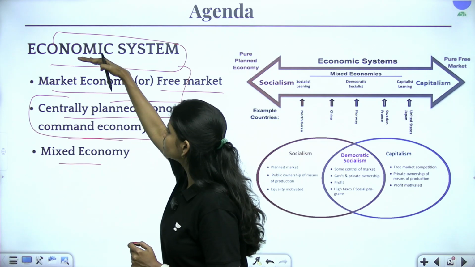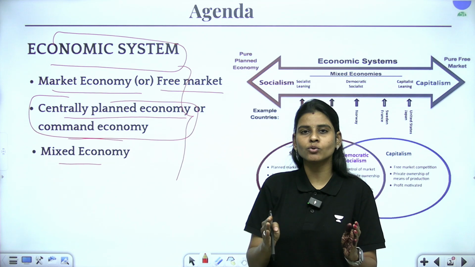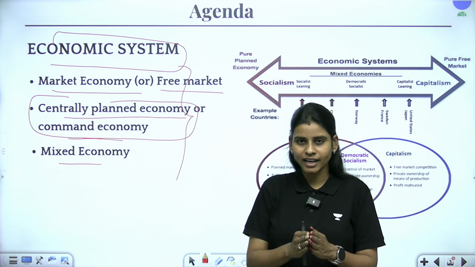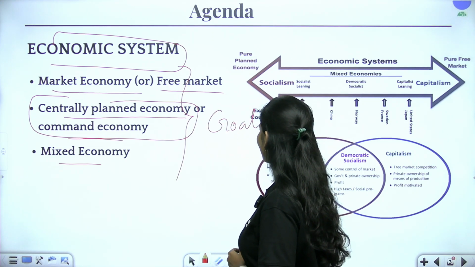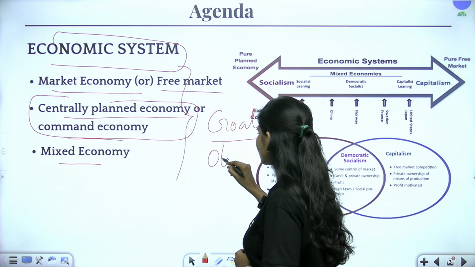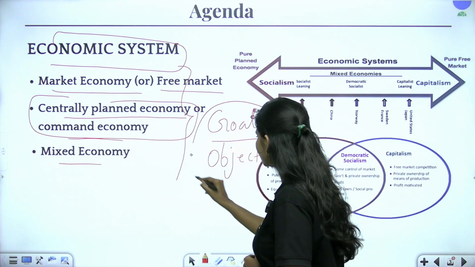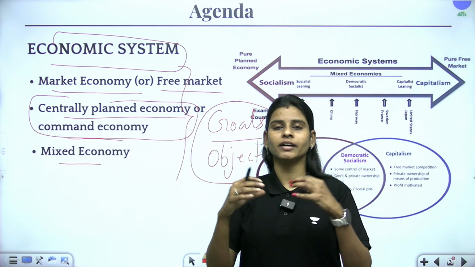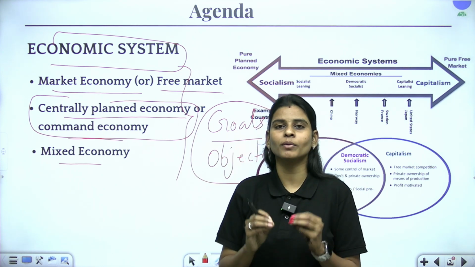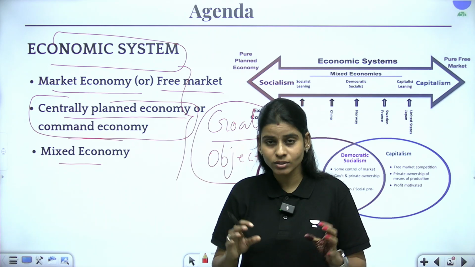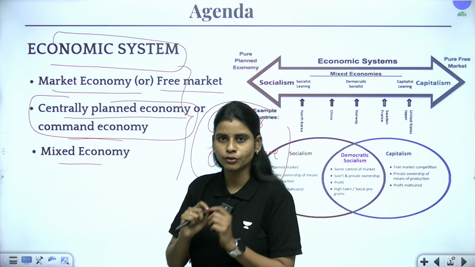Okay. So how is this economic system going to decide how much of the resources has to be allocated? Again, it depends upon the country's goals, the country's objective, what type of needs the country has to fulfill, and what type of economic status the country has. So based on all the socio-economic objectives and goals, the country will decide which type of economic system it should follow. Clear?